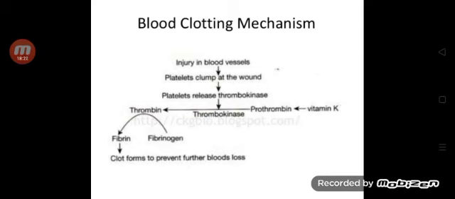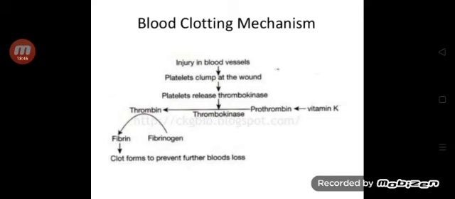Let us know about blood clotting mechanism. When the blood flows out, the platelets release an enzyme called thrombokinase. Thrombokinase acts on another substance present in the blood called prothrombin. This prothrombin is converted into thrombin.